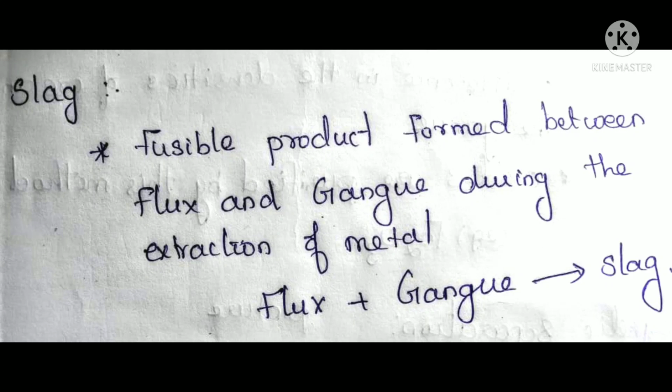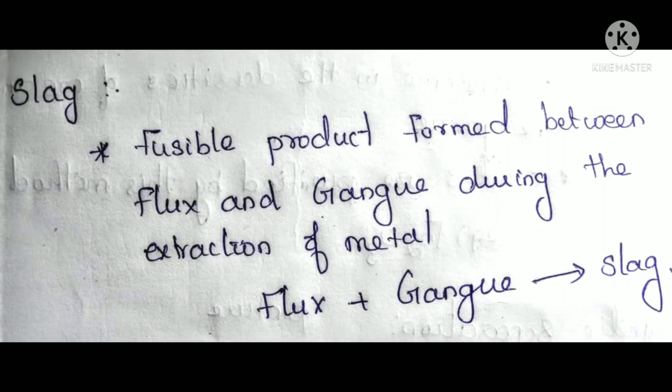Okay, while extracting copper, you can see this. Copper contains a little amount of iron oxide, and we do not need this iron oxide, so we will add silicon dioxide. Silicon dioxide reacts with iron oxide and removes it as iron silicate, that is called slag. Have you understood? From the above equation, you can clearly understand. Okay, have you understood, students, what is slag? So these are the common terms that come under metallurgy.